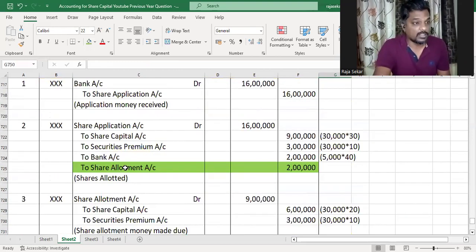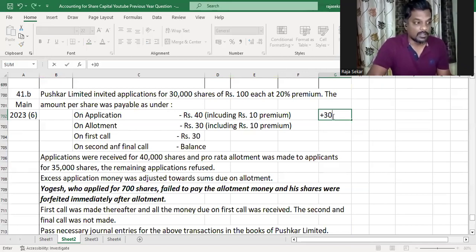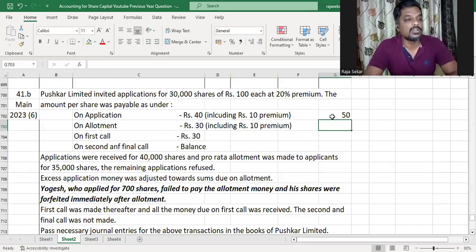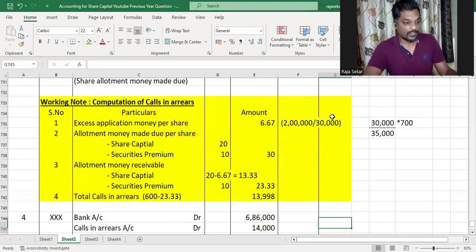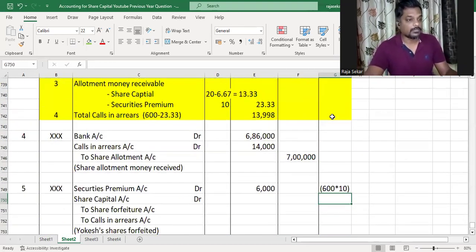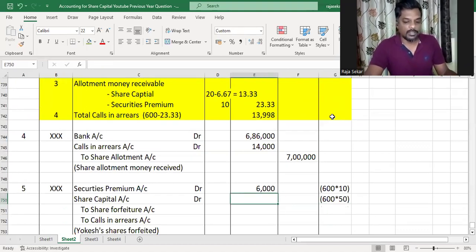If you look at the question, 40 rupees has been called up on application and 30 rupees on allotment, but out of the 40, 30 is the capital portion, 10 is the premium portion, and similarly in allotment, out of the 30 called up, 20 only is capital portion, remaining is premium portion. The total called up value is 50 rupees. First call was not made, before that we are forfeiting the shares, and therefore it is 50 rupees. So 600 into 50, which will be 30,000.